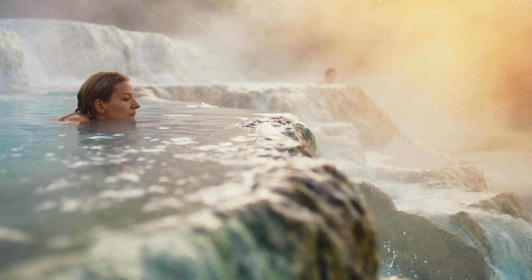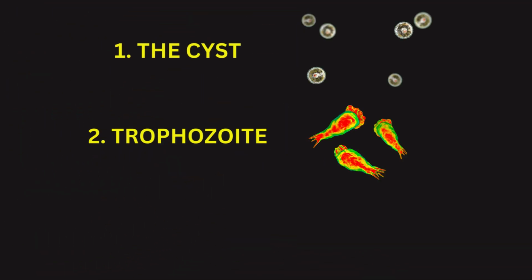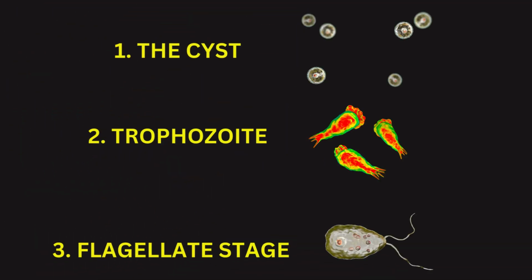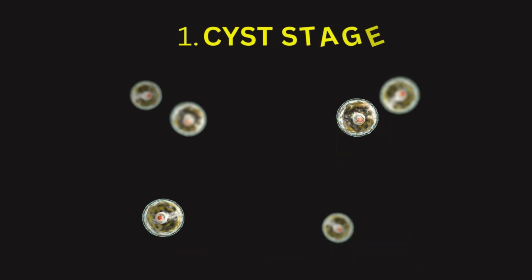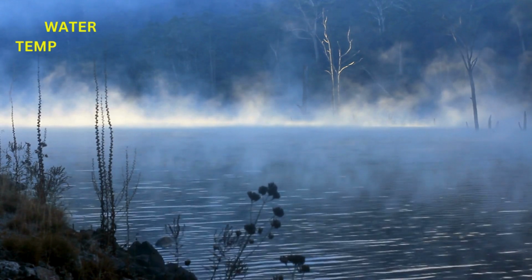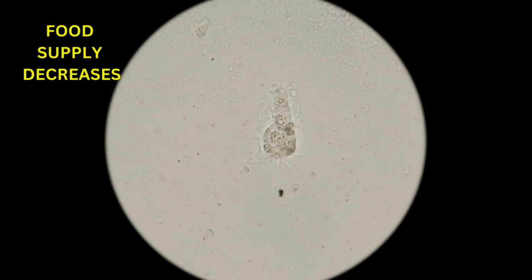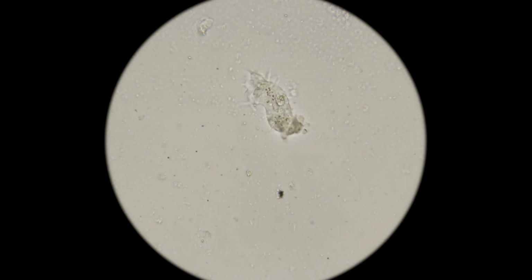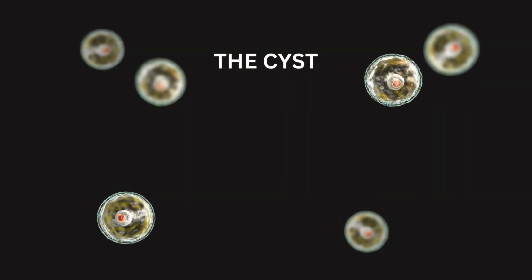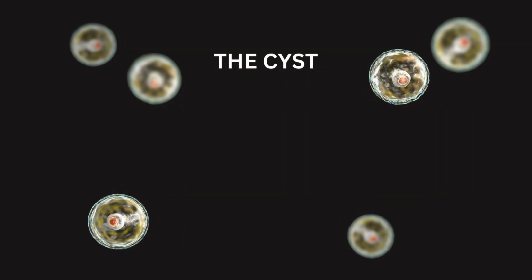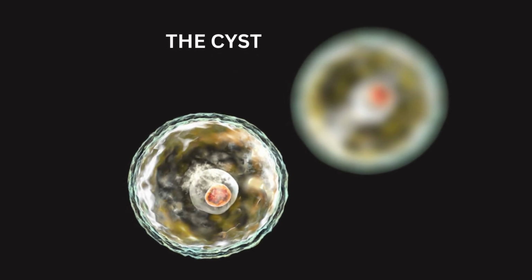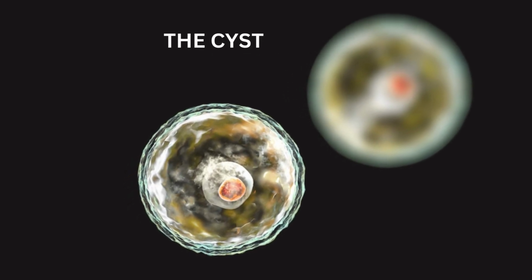It has 3 stages in its life cycle: the cyst, trophozoite, and flagellate stages. The first stage is the cyst stage. When environmental conditions become unfavorable, such as when the water temperature drops or the food supply decreases, Naegleria fowleri forms a cyst. This cyst is a round, dormant structure that allows the amoeba to survive harsh conditions. In this form, it can remain viable for months until conditions improve.